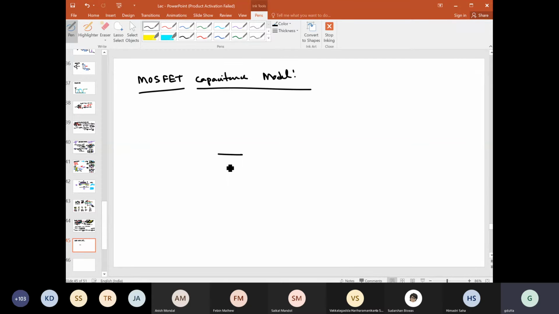So here, let us first draw this MOSFET. This is gate, this is source, this is drain. Let us pick some other color. We have seen there will be one capacitance between gate and source, which we write as CGS. There will be a capacitance between gate and drain, which we write as CGD.